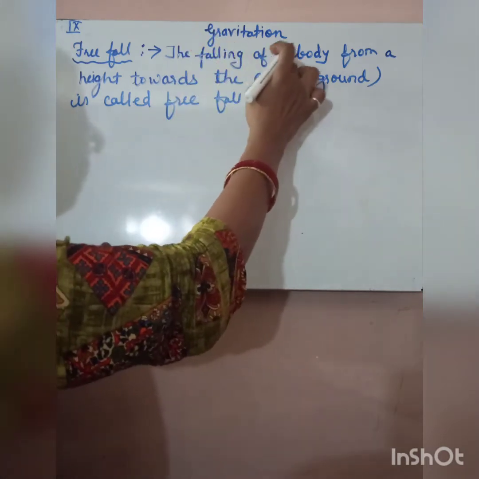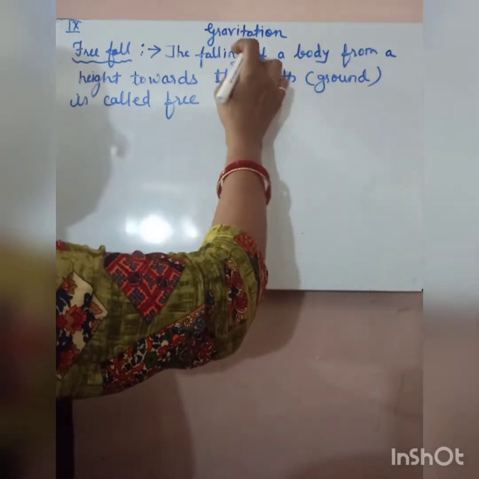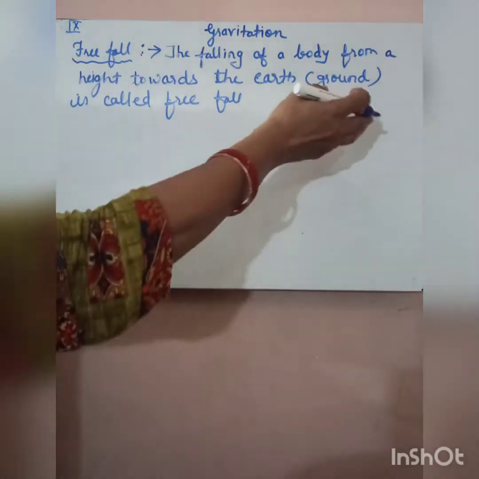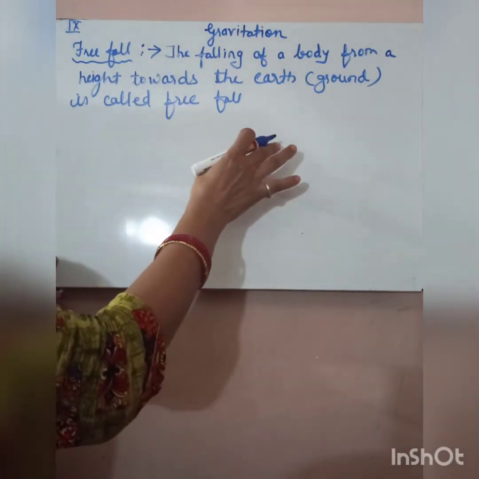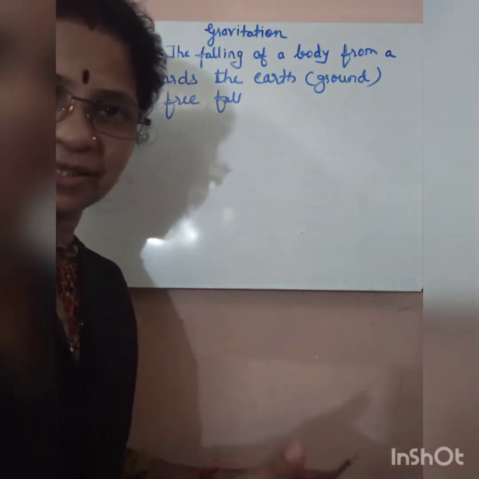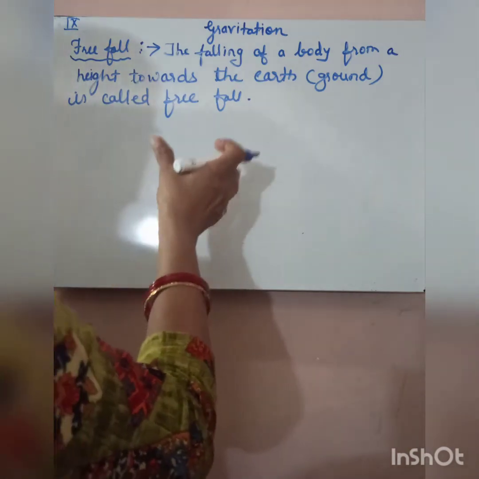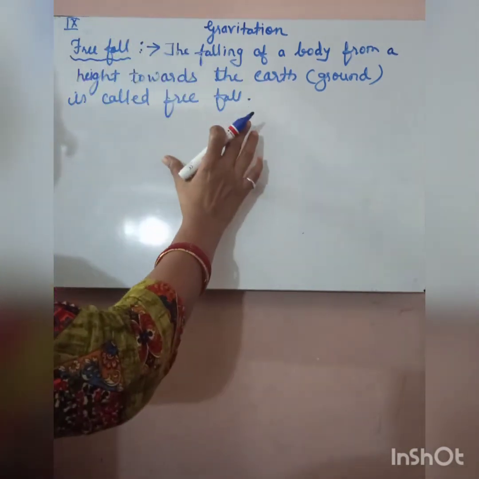The falling of an object or a body from a height towards the earth or ground is called free fall. Any object, if it falls from a particular height towards the ground, we can say that the object is in free fall. Children, I hope you understood the definition of free fall.